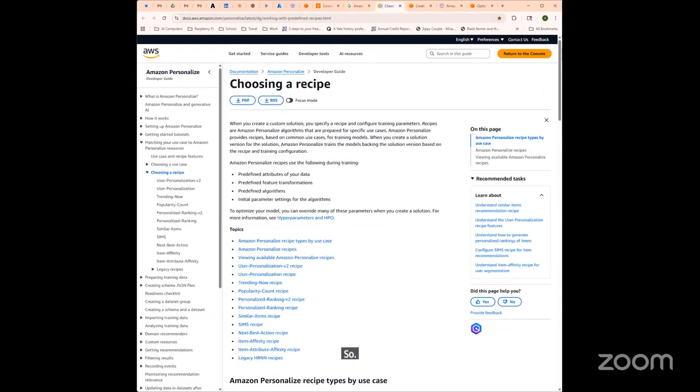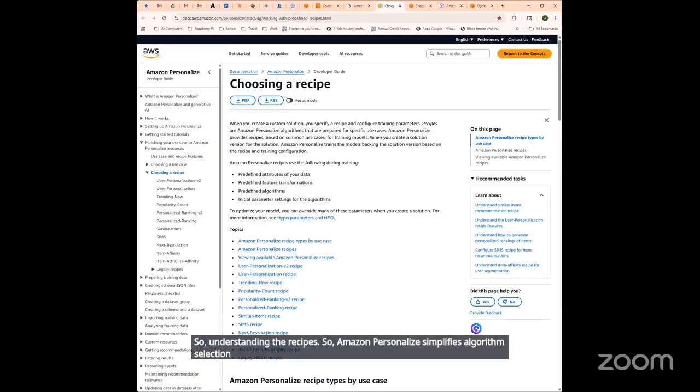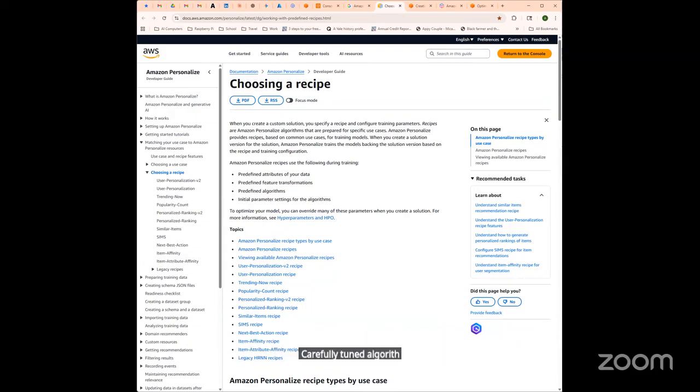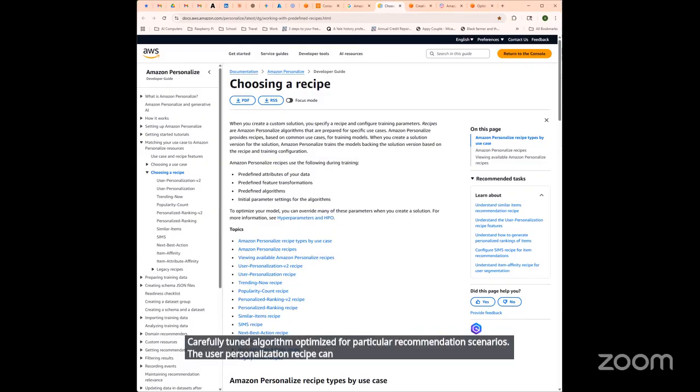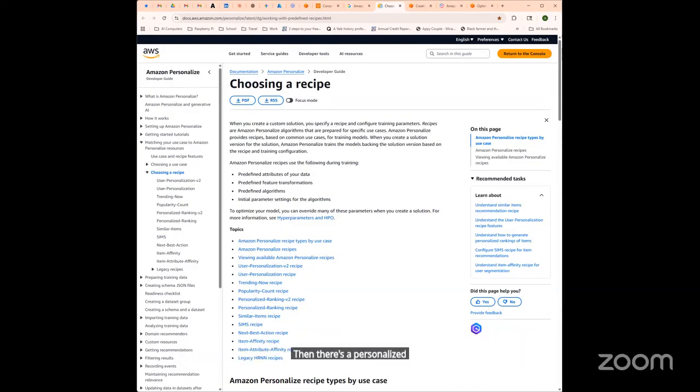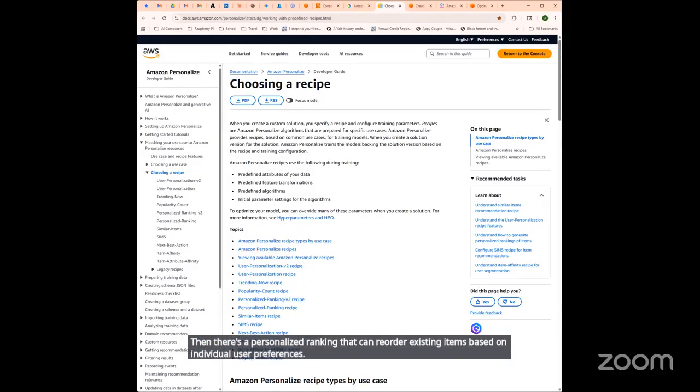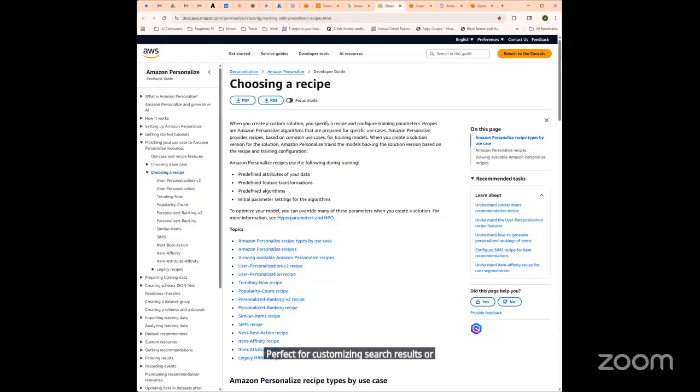Understanding the recipes. Amazon Personalize simplifies algorithm selection through predefined recipes that address specific business objectives. Each recipe represents a carefully tuned algorithm optimized for particular recommendation scenarios. The user personalization recipe can handle general product and content personalization, making it ideal for e-commerce product suggestions or content platform recommendations. Then there's personalized ranking, which can reorder existing items based on individual user preferences, perfect for customizing search results or product catalogs.